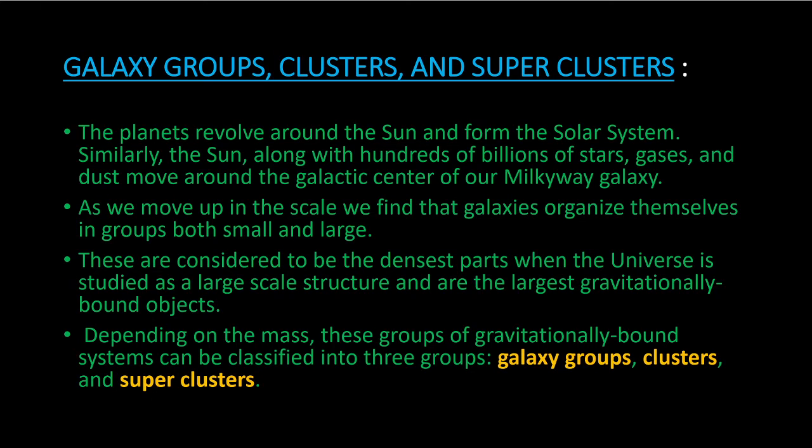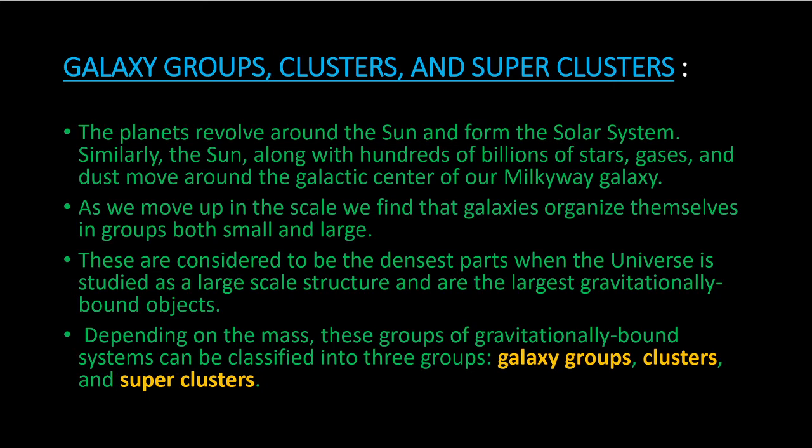So here we come to galaxy groups, clusters, and superclusters. The early stage of the universe, just after the Big Bang, is believed to be very smooth and featureless. That is, there was no sort of orderliness. So with evolution in time, the universe gradually developed itself, and it became orderly, or organized.